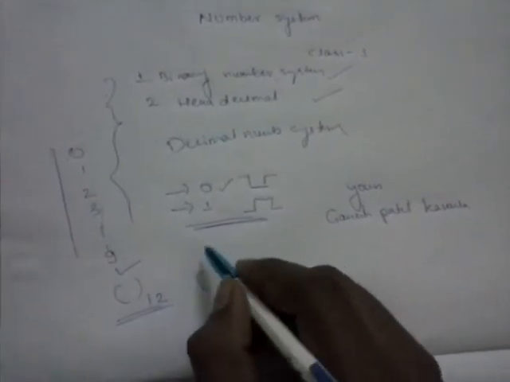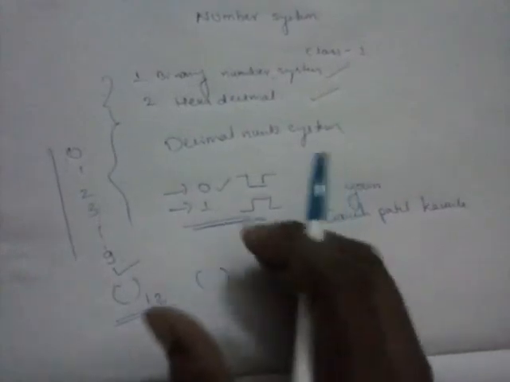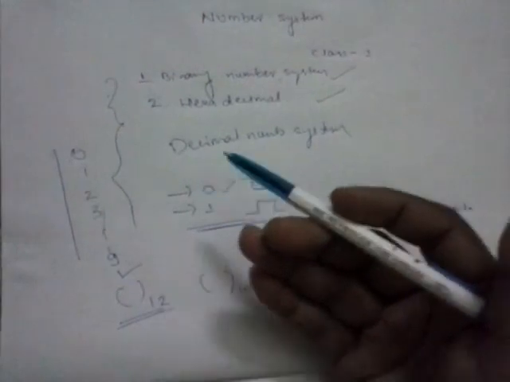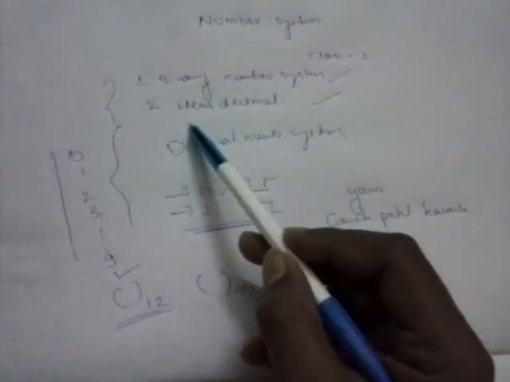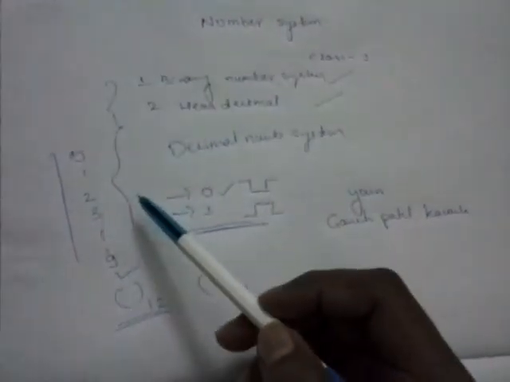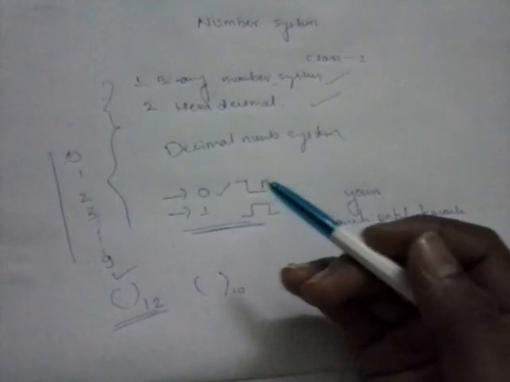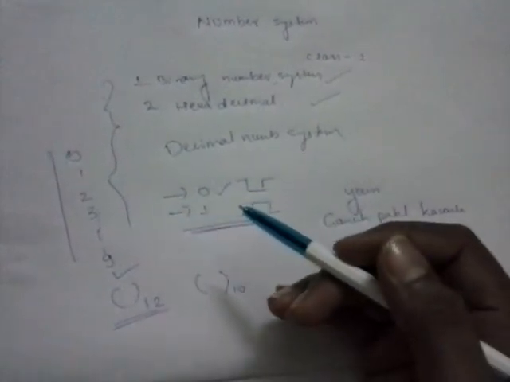So what are the different types of number systems? Here we only discussed the significance of number system. The very important number systems are hexadecimal number system and binary number system. In the next class we will discuss what are the different types of number systems we have. Okay, thank you.